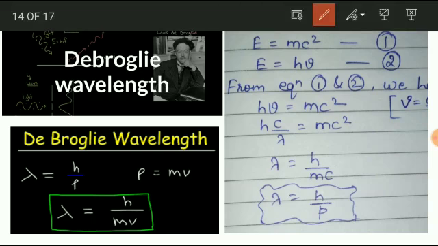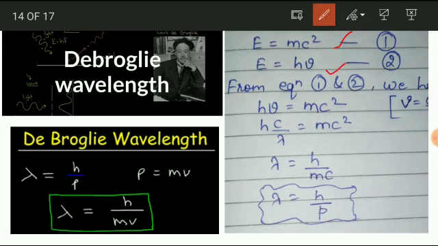Now, from the simple concept that it shows dual nature, exhibiting both wave and particle behavior: when the particle nature is shown we have E = mc², and when it is showing a wave nature we have the equation E = hν.